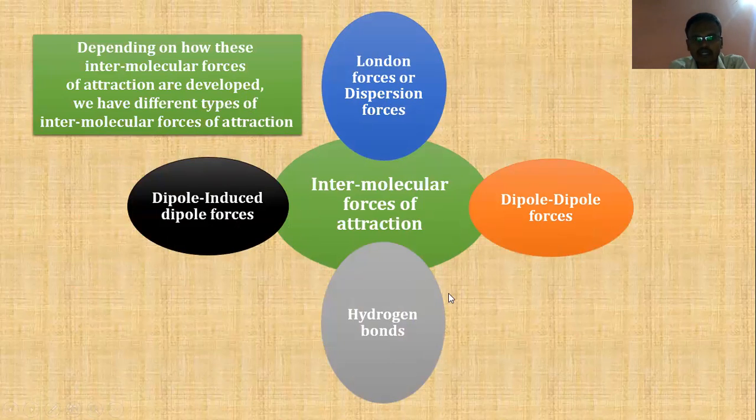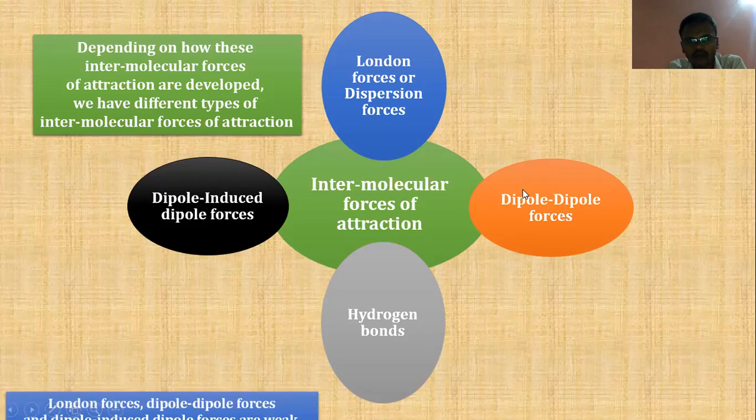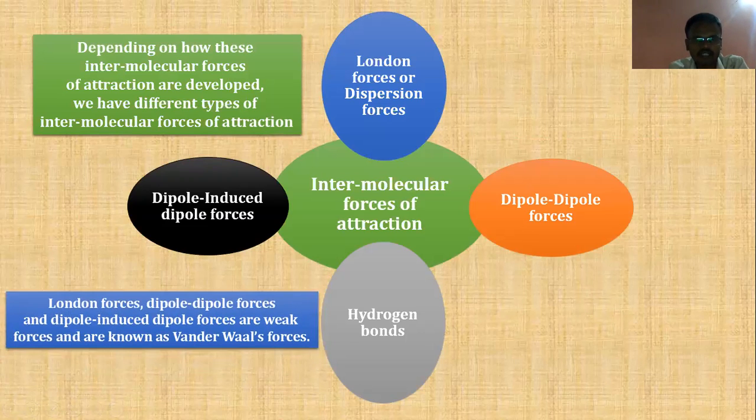Among these categories, three of them, that is London forces, dipole-induced dipole forces, and dipole-dipole forces, are together known as van der Waals forces of attraction. Moreover, these three are weaker forces of attraction. Among these three, London forces are the weakest. The next stronger force is dipole-induced dipole force. The next stronger is dipole-dipole force. And hydrogen bonds are much stronger forces of attraction compared to these three van der Waals forces.